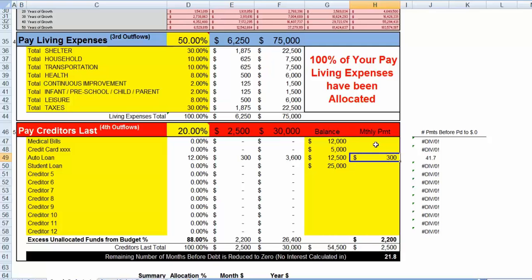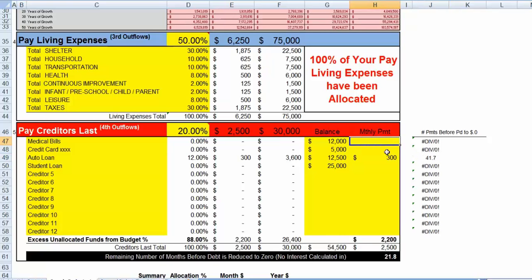So what that does is take $300 of this $2,500 and deduct it from the monthly. Here's the remaining balance: it takes the $2,500 minus the $300 and leaves a balance of $2,200. And what this formula also does is look at how many payments you have left at $300 a month before that balance reaches zero.